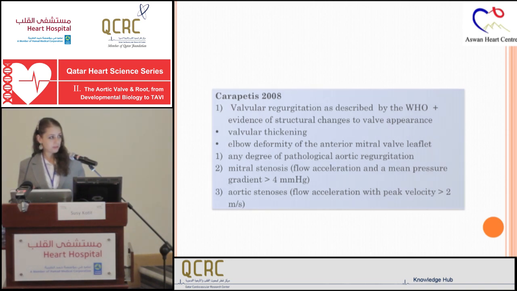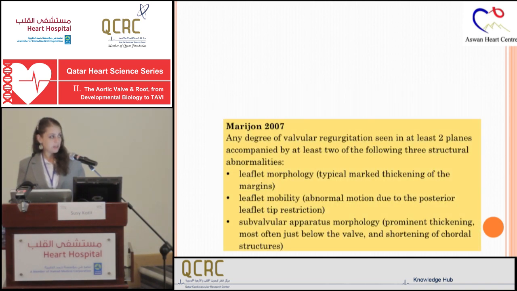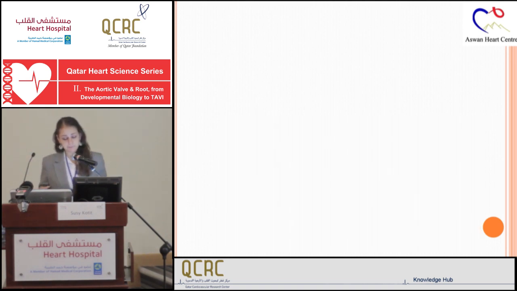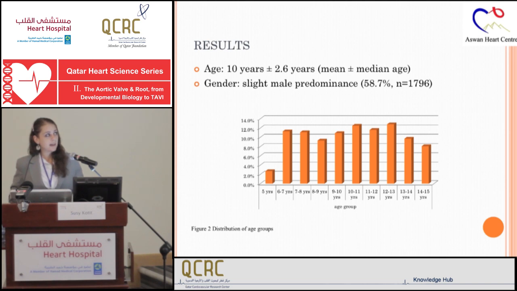The criteria which looks most like ours is Marijon's. It has been used before in the Cambodia and Mozambique study, and it looks at functional as well as structural affection, but then with a combination of 2 structural affections. The cohort study had a mean age of 10 years, and there was a slight male predominance, but it wasn't very significant, and this is the age distribution.